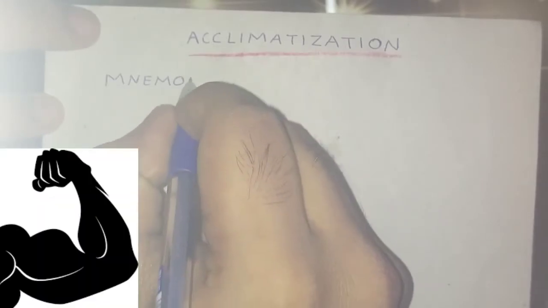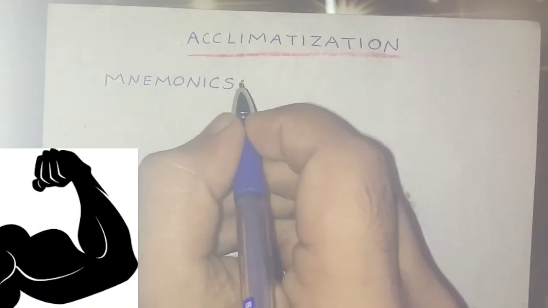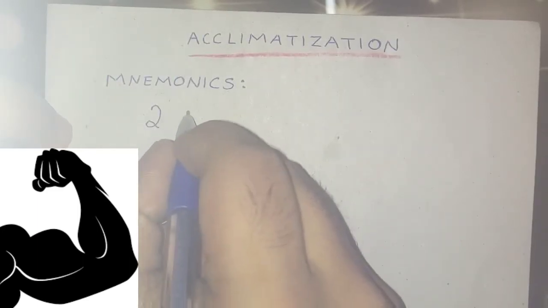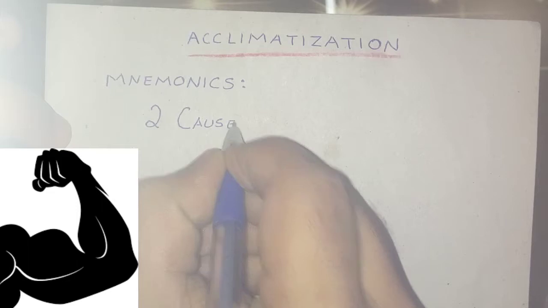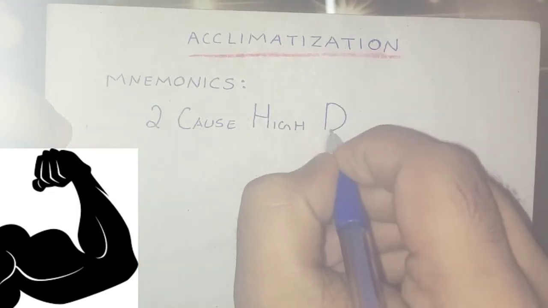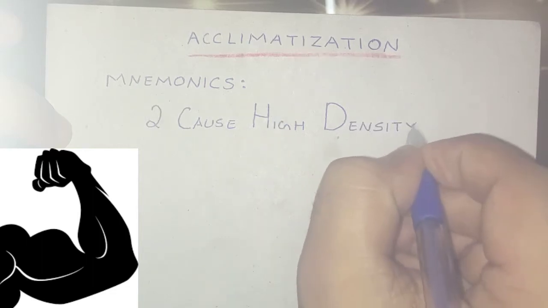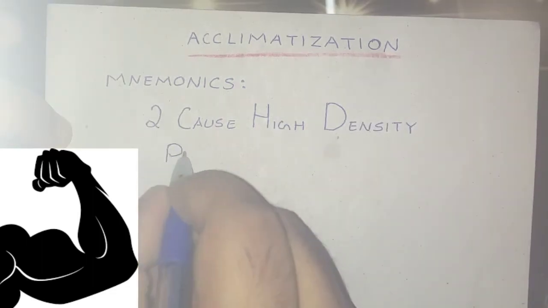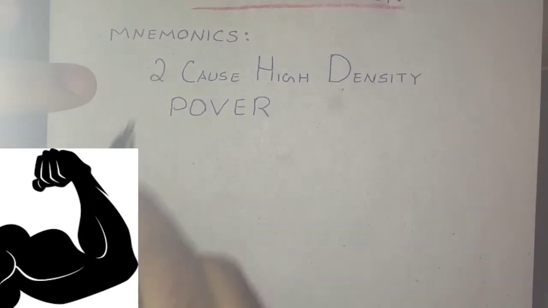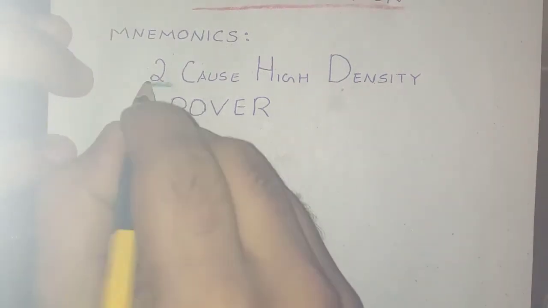The mnemonic I got you for acclimatization is 2 C H D POVER. Instead of power, it is POVER, so you have to memorize it as POVER. The big letters represent the words that you need to memorize: 2, C, H, D and POVER. So the mnemonic is 2 C H D POVER.